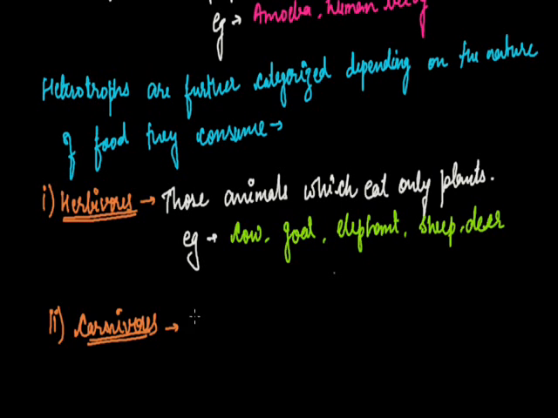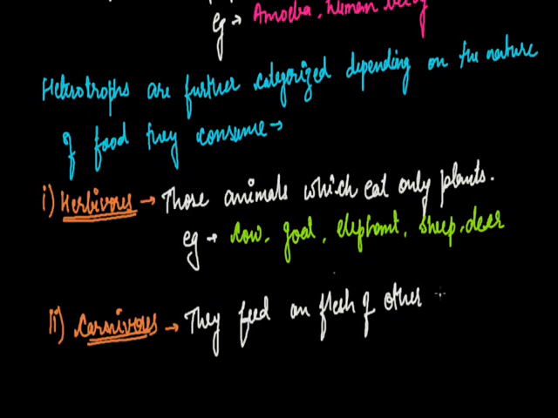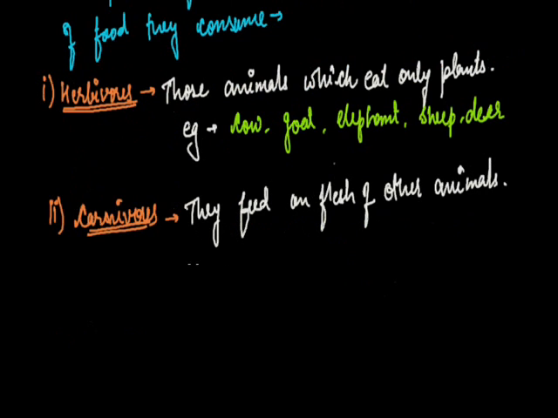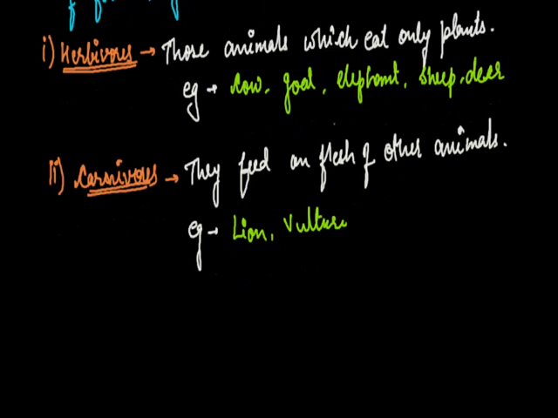So we can say they feed on the flesh of other animals. For example, lion, vulture, etc. There are various examples of carnivores. We can also include tiger, fox, wolf.